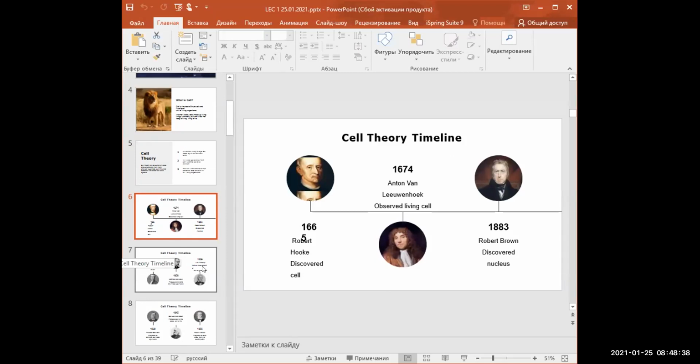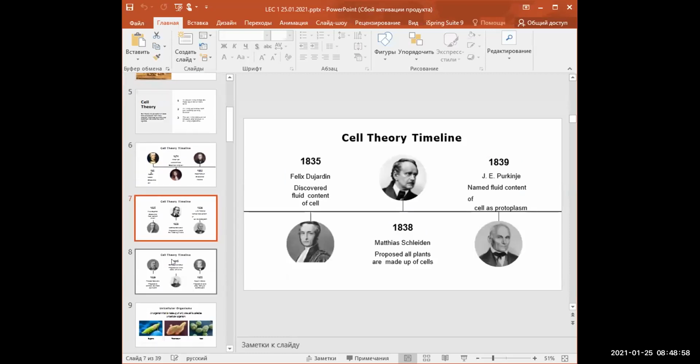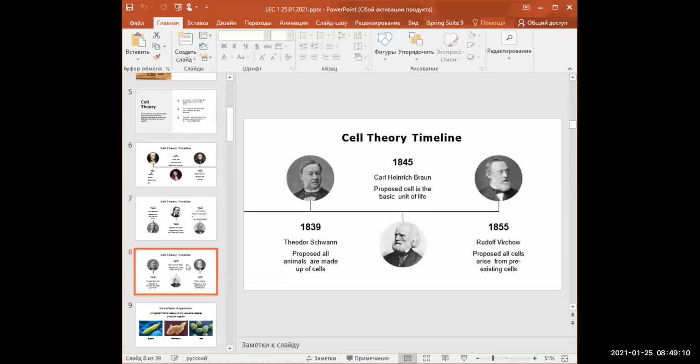For example, 1674, Anton van Leeuwenhoek, and 1665, Robert Hooke, 1883, Robert Brown discovered the nucleus, and next, Matthias Schleiden, and 1845, Carl Heinrich Braun, and other scientists.